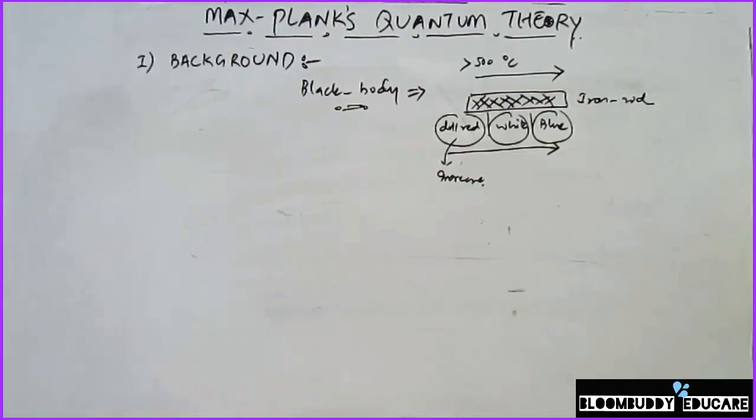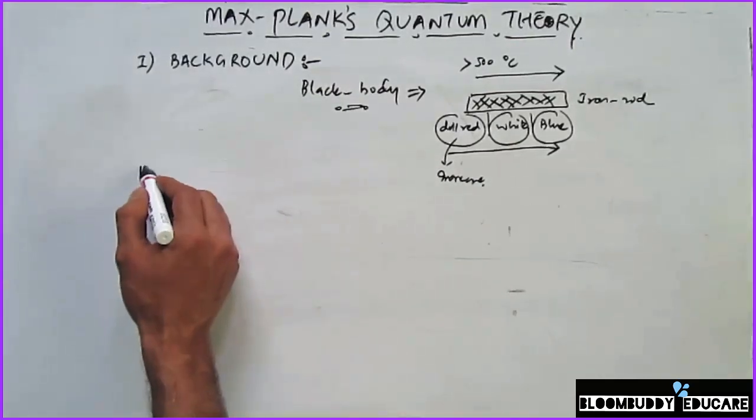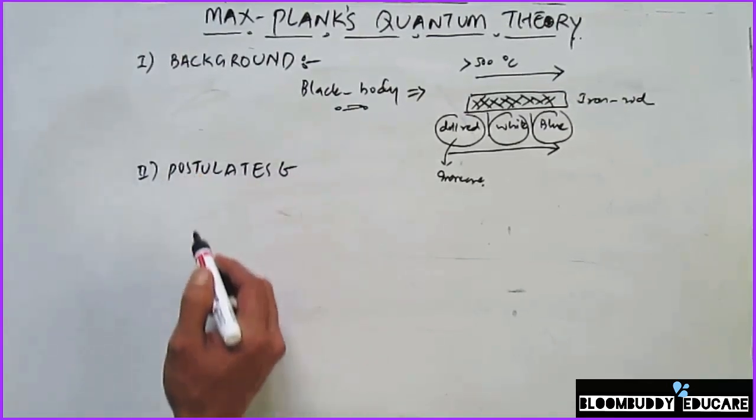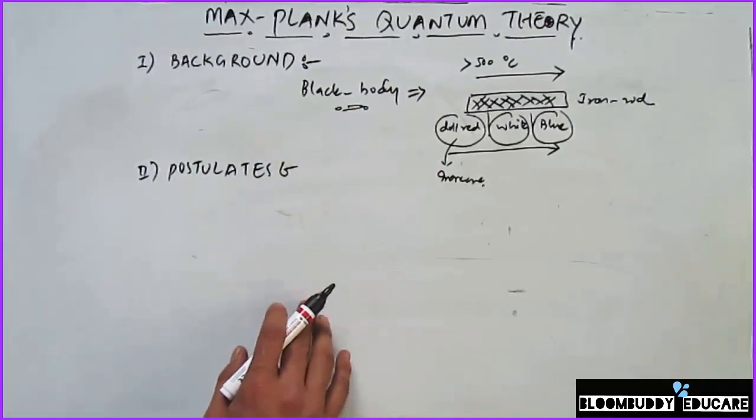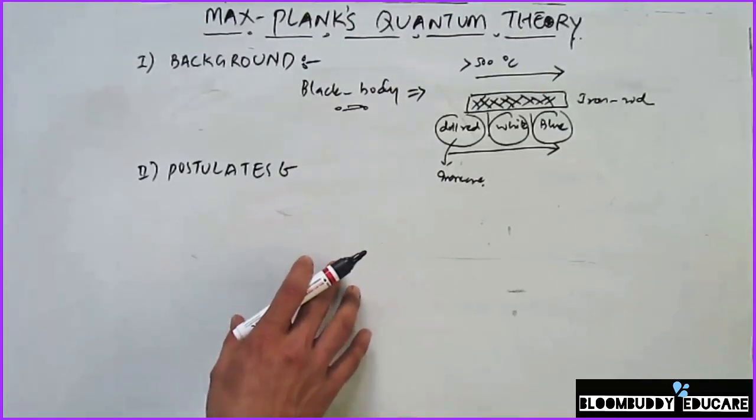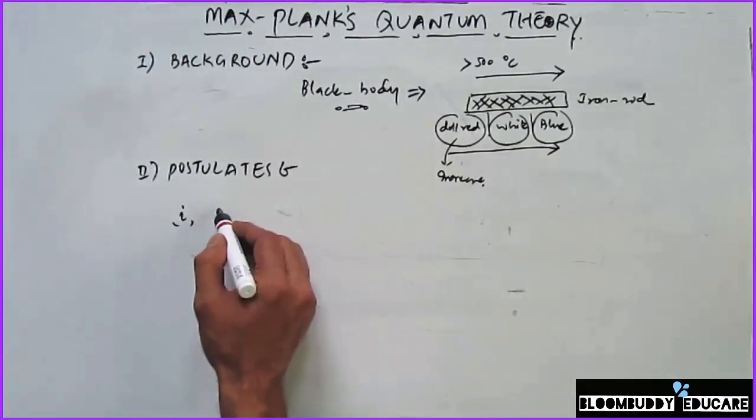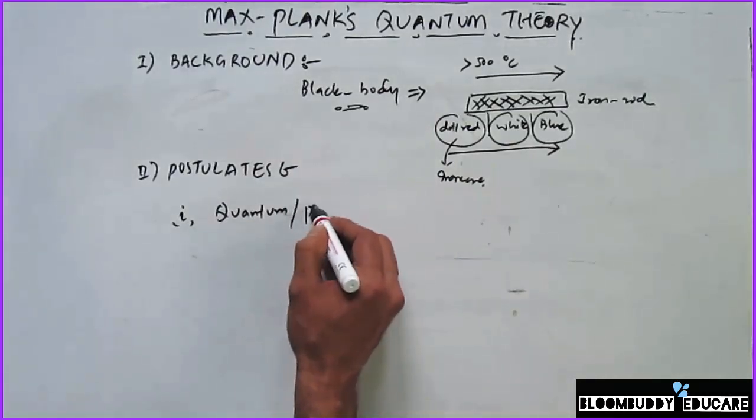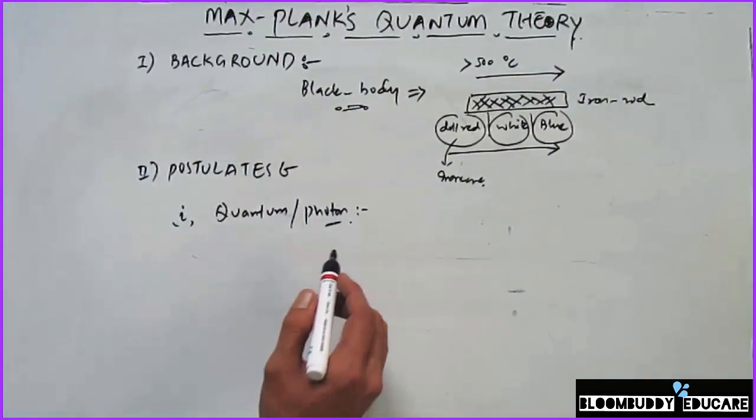Now, in order to explain this black body radiation, as well as the photoelectric effect, which I will explain in later points in this lecture, first of all we'll go with the postulates of Max Planck's theory of radiation. We'll see how Max Planck's theory was able to explain black body radiation as well as what we call the photoelectric effect. Max Planck's theory, which was put forward in 1901, was based on many different postulates. The first postulate was that the concept of quanta, or quantum, was given by Max Planck.